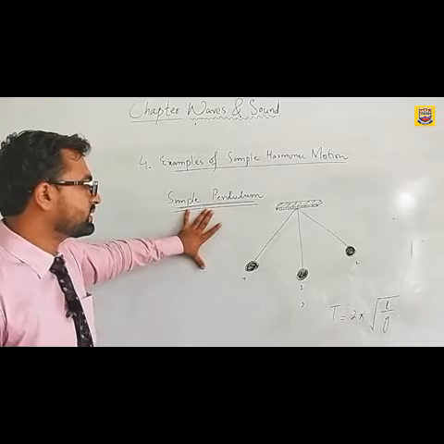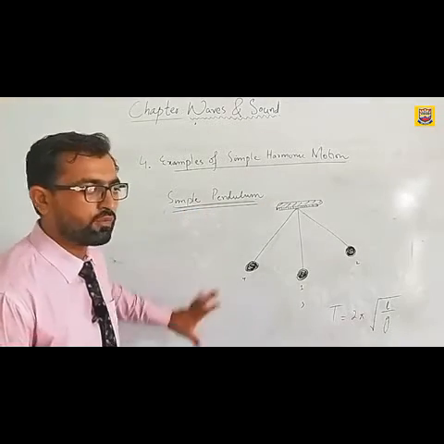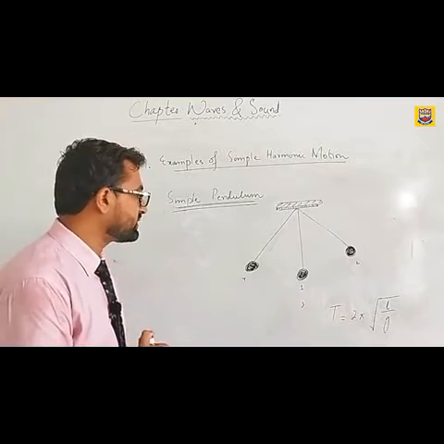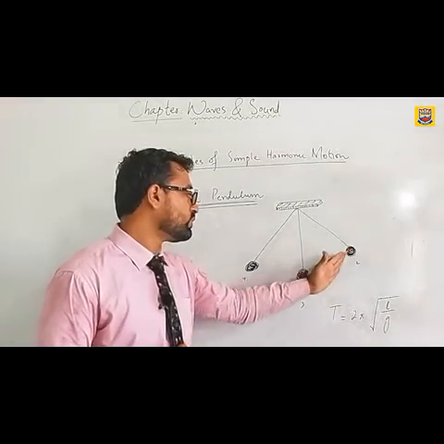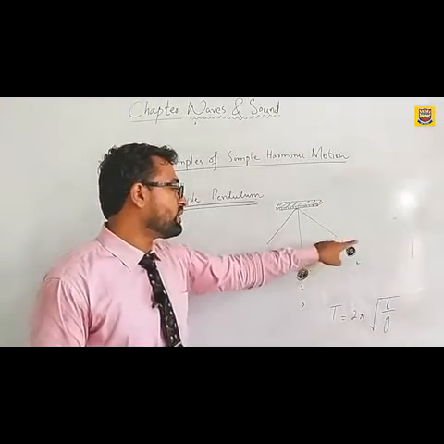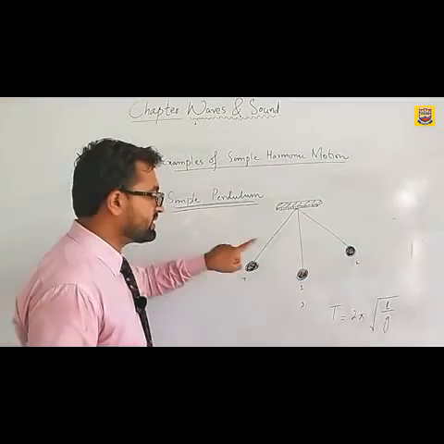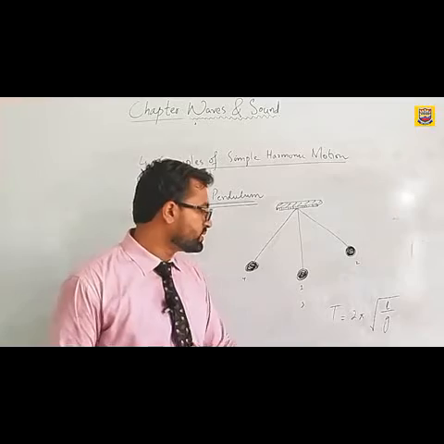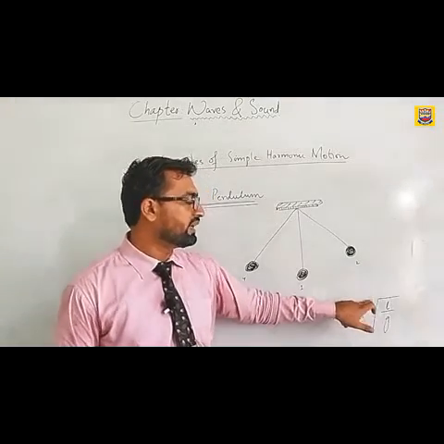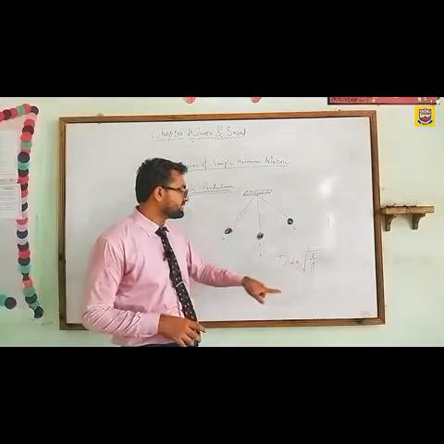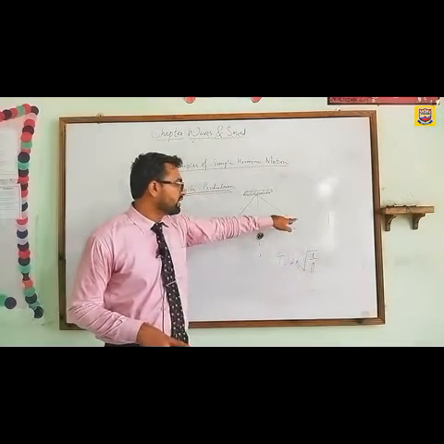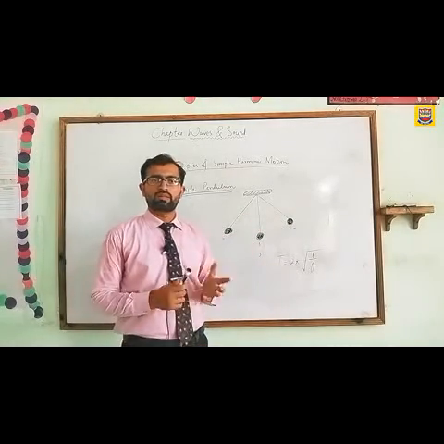In this case, the time period of the oscillation, first of all let me tell you what a time period is. A time period is basically the time required to complete one swing of this metallic bob. Whenever this metallic bob completes its one swing, this is known as its time period, and it is equal to T equals 2 pi radical L upon g, whereas this L is the length of the string and this g is the gravity which is affecting this metallic bob.